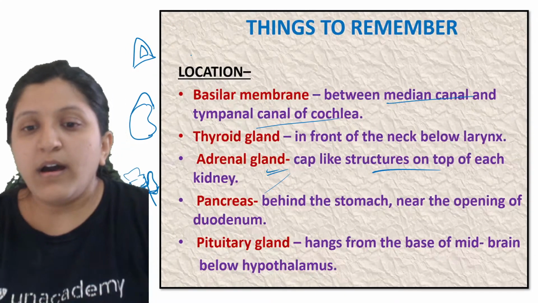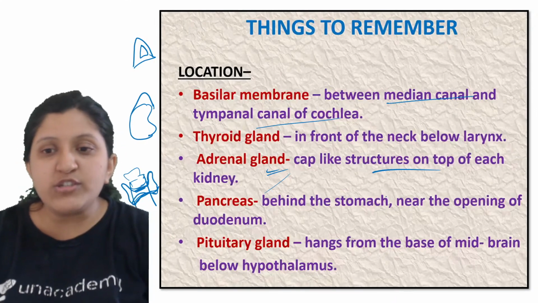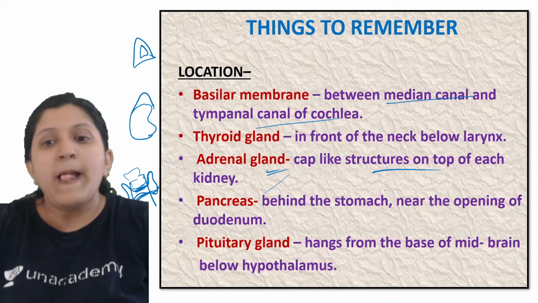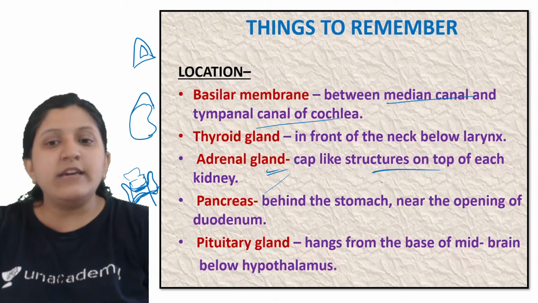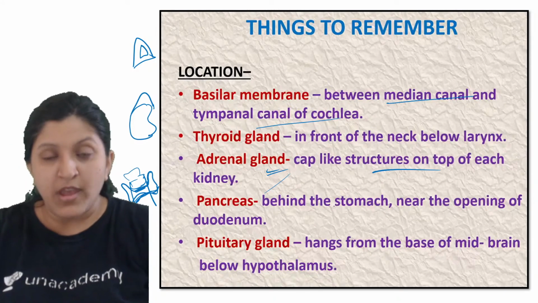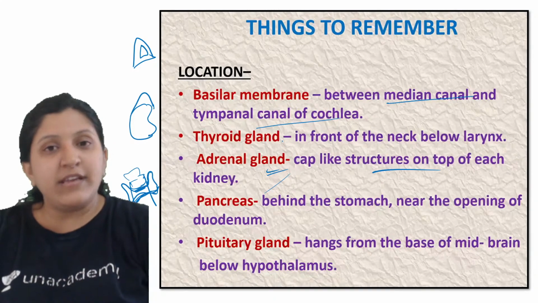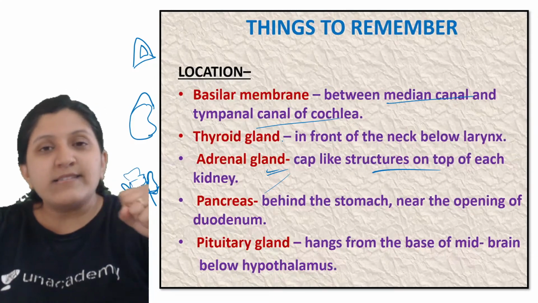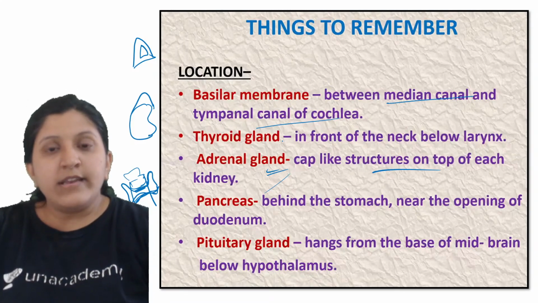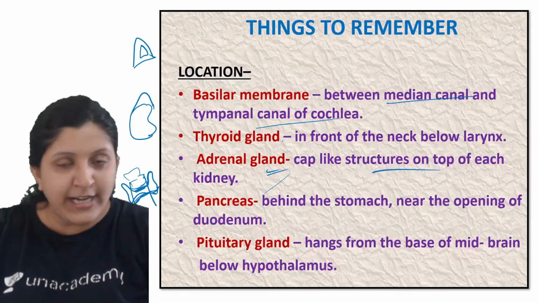Okay, now the pancreas, when we mention it, is present behind the stomach near the opening of the duodenum. There is a hepatopancreatic duct, where the duct is coming from the liver, and the duct is coming from the gallbladder also.